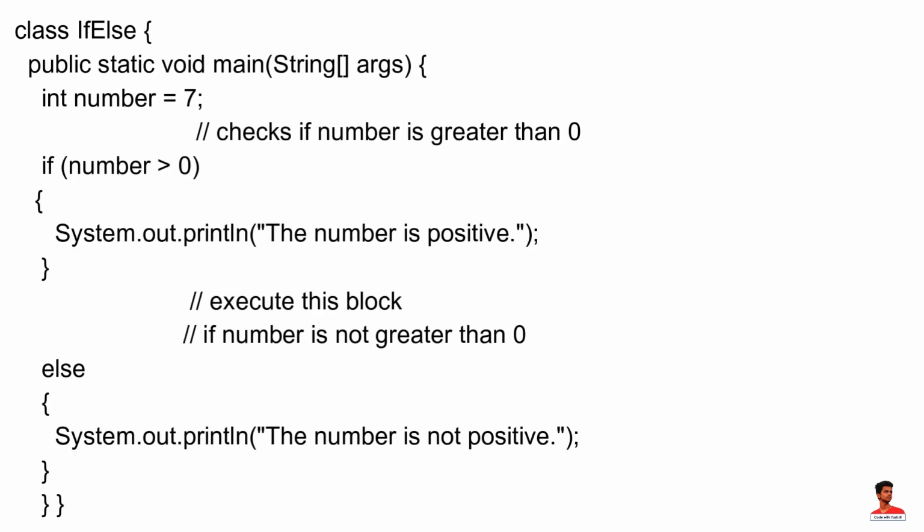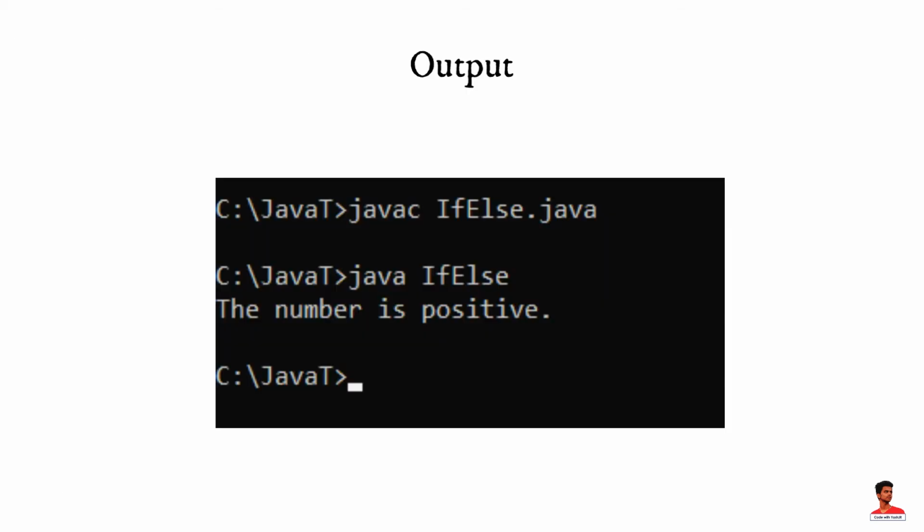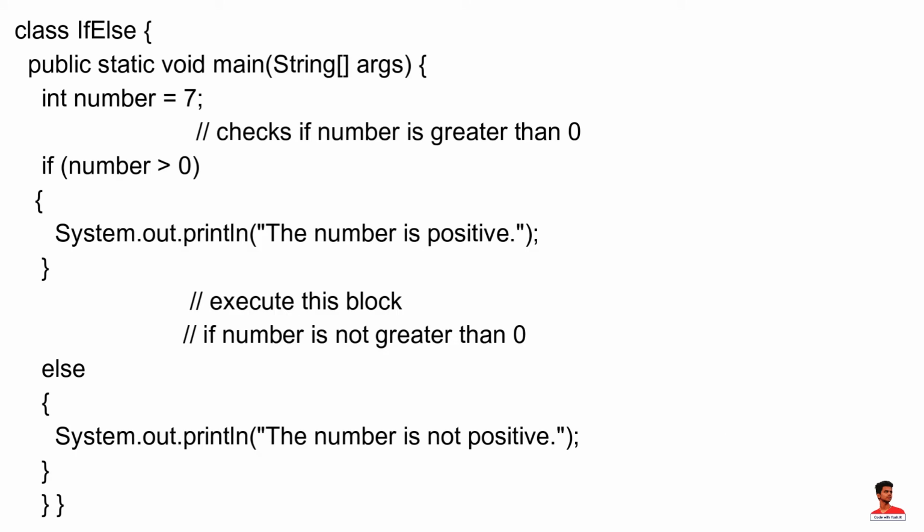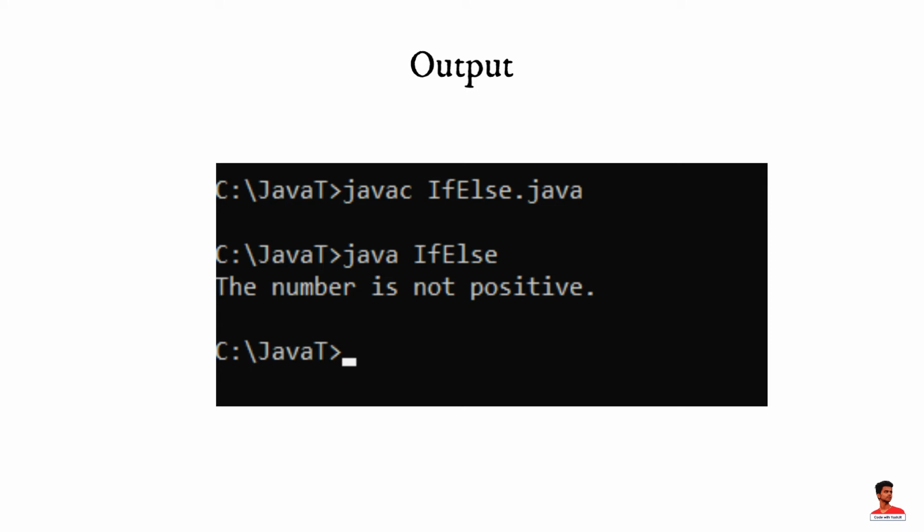In this example, we have a variable named number. Here, the test expression checks if number is greater than 0. Since the value of the number is 7, the test expression evaluates to true, hence code inside the body of if is executed. Now change the value of number to a negative integer, let's say -3. If we run the program with the new value of a number, the output will be different. Here the value of a number is -3, so the test expression evaluates to false, hence code inside the body of else is executed.